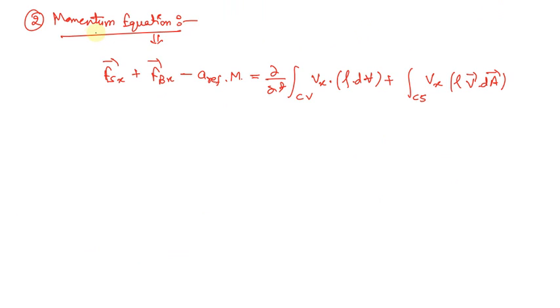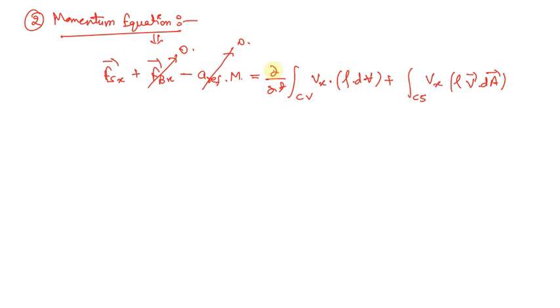Now talking about the second general equation, that was the momentum equation. I have mentioned it over here, that I have already told you earlier. So surface forces are still there, but body forces are not there. Similarly, the frame that we have used is the inertial frame, so A reference will also be equal to 0, so we are not going to deal with this.